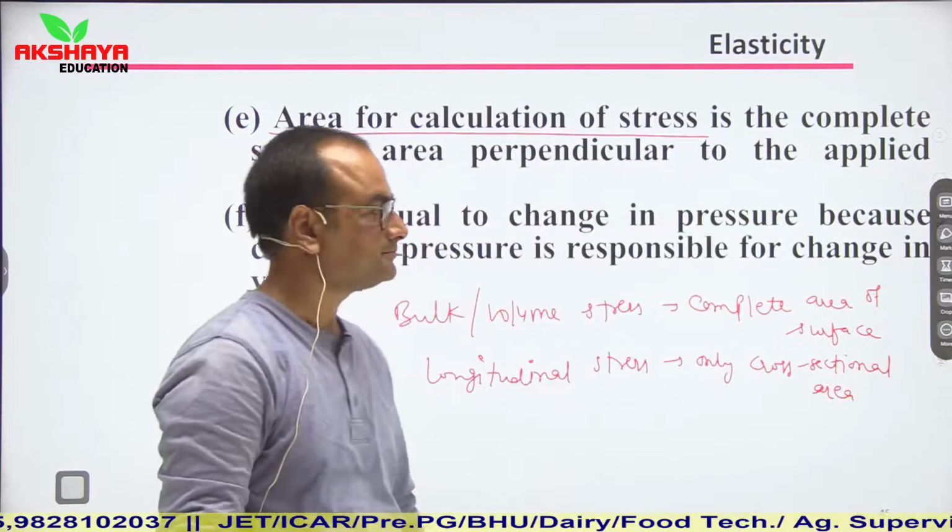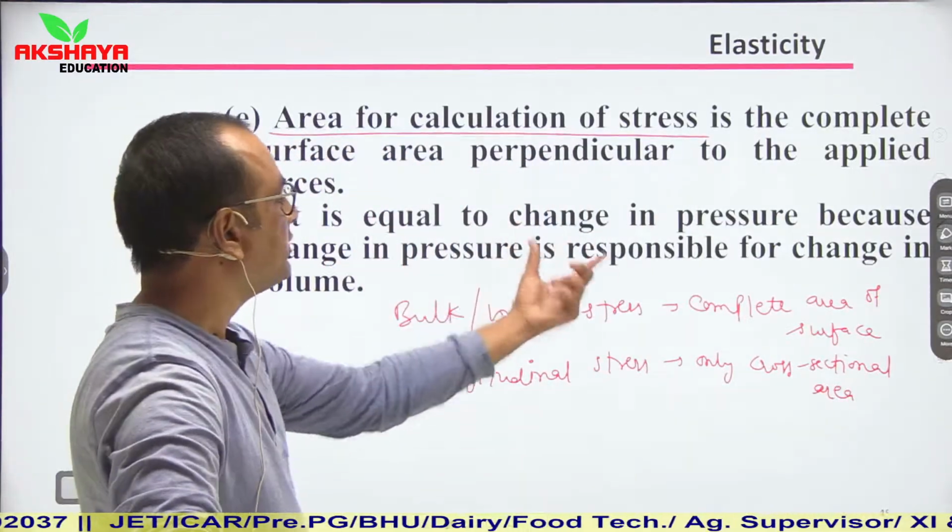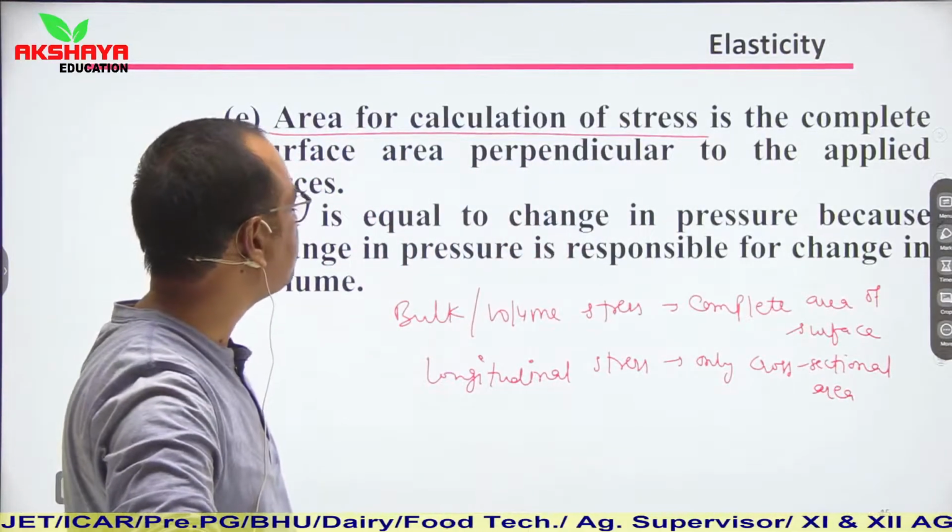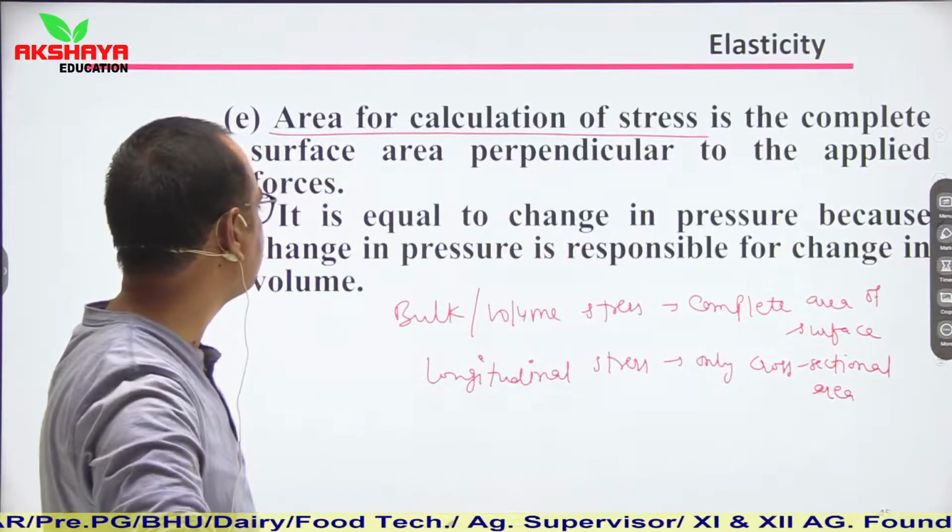It is equal to change in pressure, because change in pressure is responsible for change in volume.